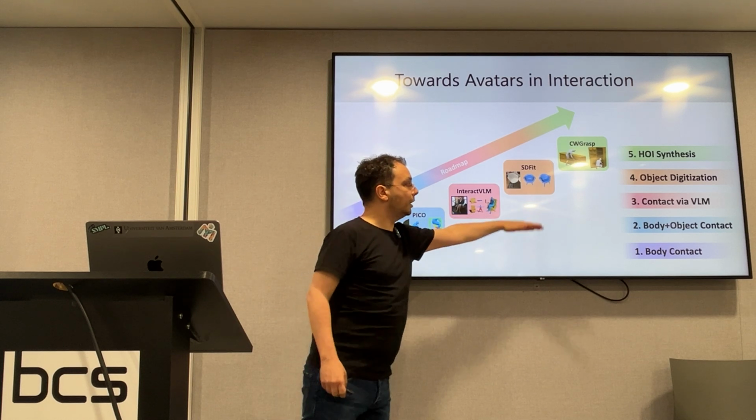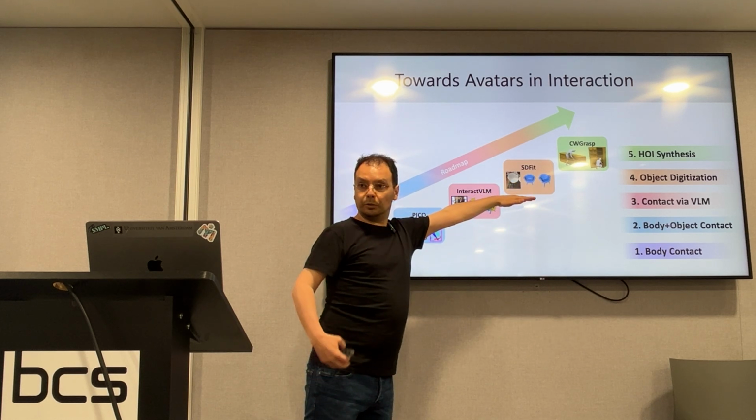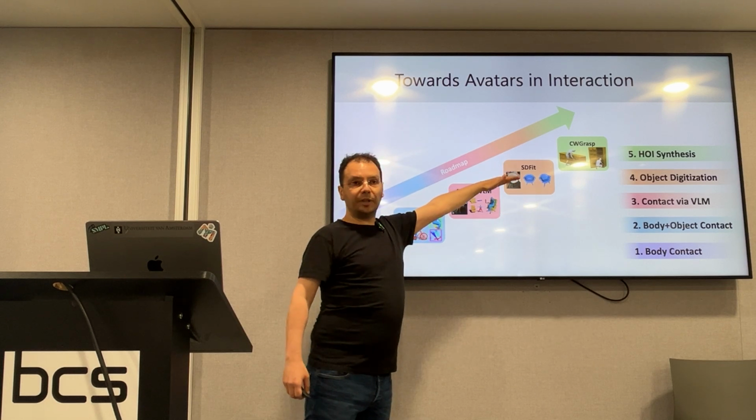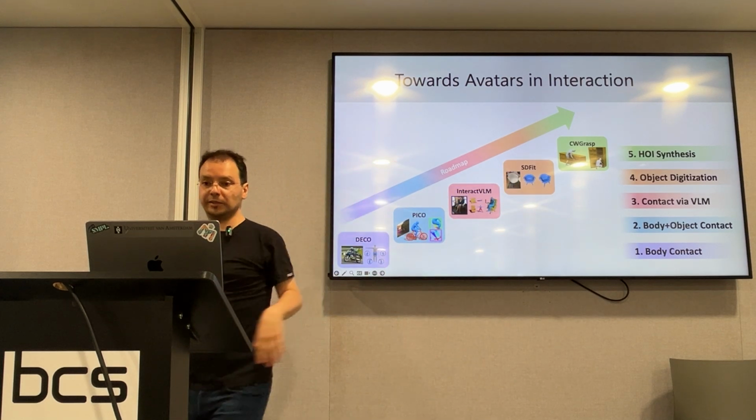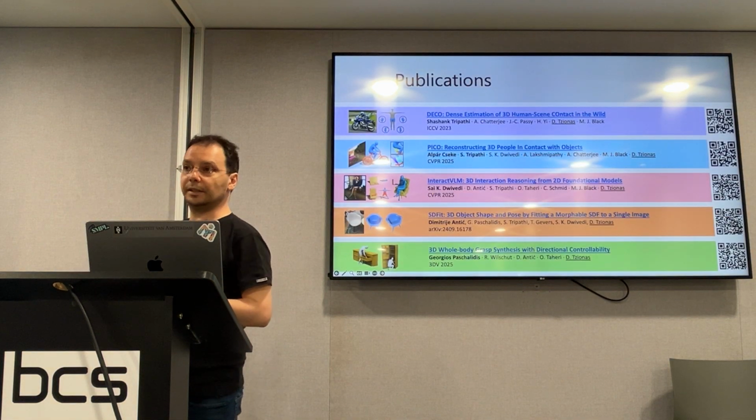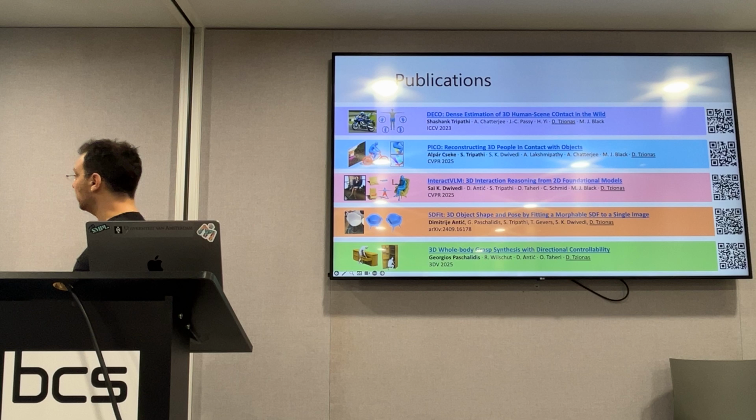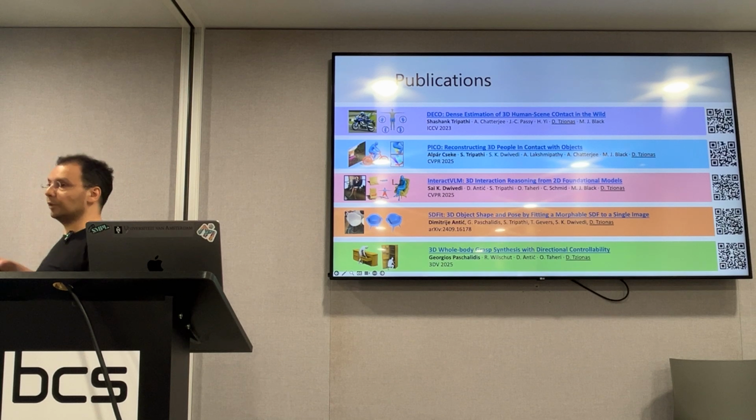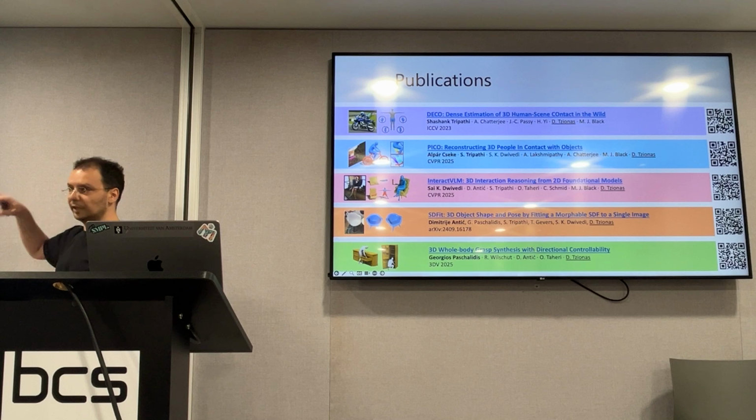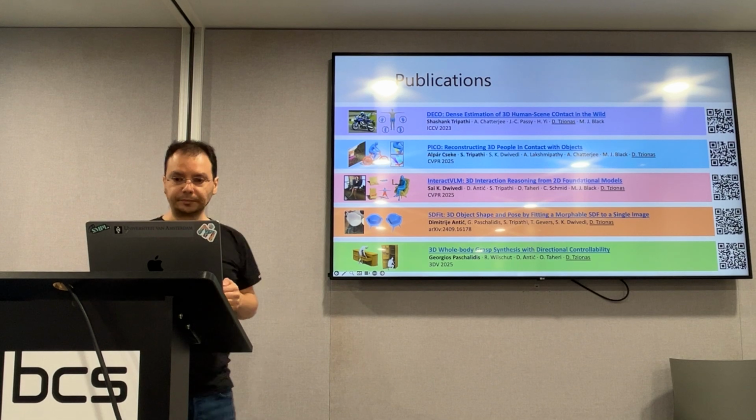So at this point, we have discussed methods to estimate body contact, body plus object contact by crowdsourcing annotations. We have gone beyond contact annotations to exploit VLMs. We reconstructed objects and we synthesized grasps. If you're interested in any of these works, you can go ahead and visit our project websites. The code and the data is always public for published methods. CVPR papers are coming within the next 2 weeks.